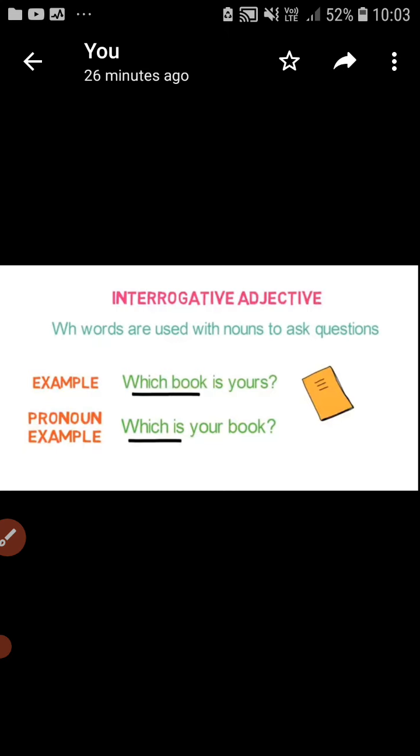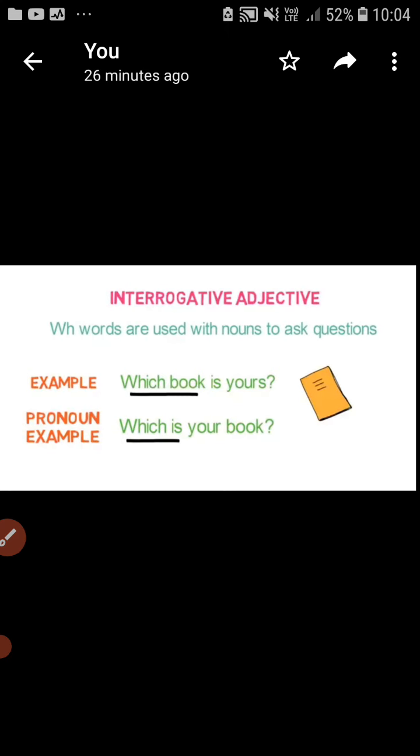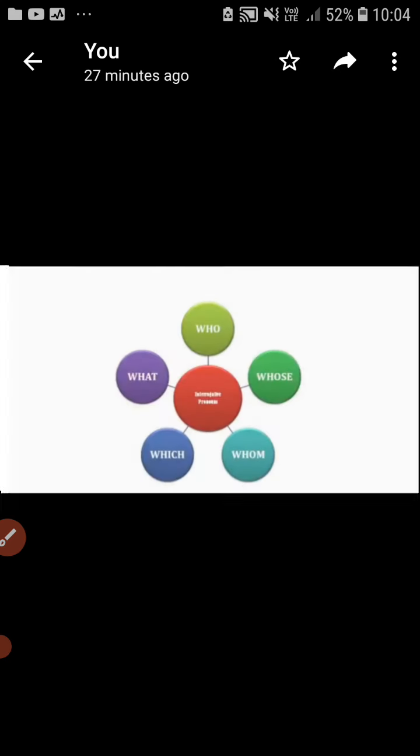So children, it's very simple to identify. If WH words are given and the WH word has a noun, that is used as an interrogative adjective. If a WH word is given and after the WH word there is no noun, that is used as an interrogative pronoun. A list of WH words is given here. Who, whose, whom, which, what are used as interrogative adjectives.